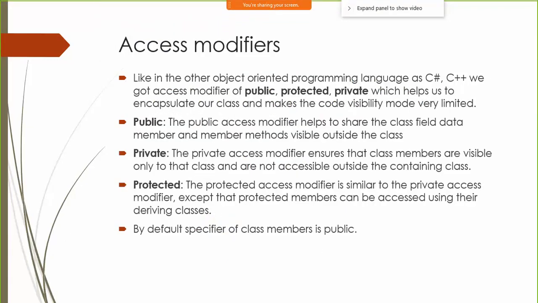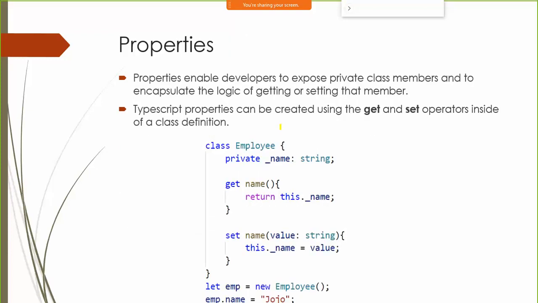Access modifiers are also there. You have public, private and protected. By default everything is public. If you want, you have to make them explicitly private or protected. It's similar to your C and C++ rules. Here's an example: if you want a particular field to be private, you can use the explicit keyword private.